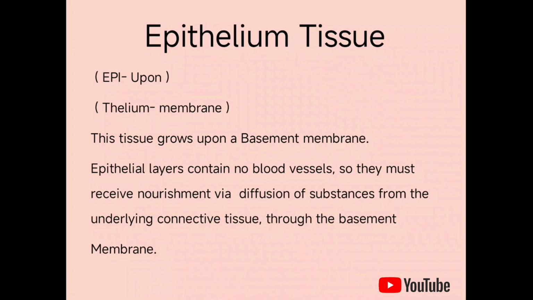This tissue grows upon a basement membrane. Epithelial layers contain no blood vessels, so they must receive nourishment and blood via diffusion of substances from the underlying connective tissues through a basement membrane.